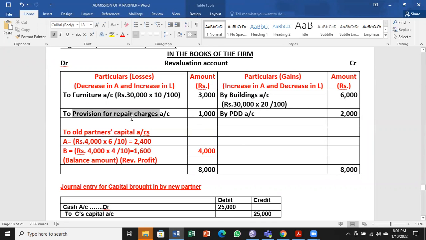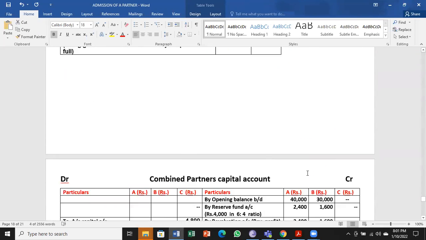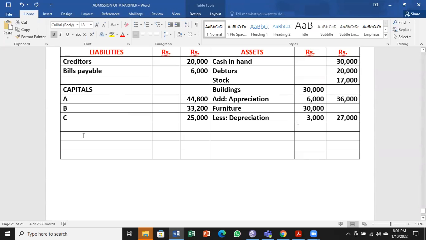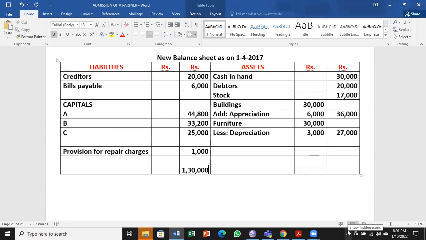One left, that is provision for repairs, we have not taken. That is provision for repairs is to be paid. So it is a liability. So I have entered on the liabilities side. That is the final one.